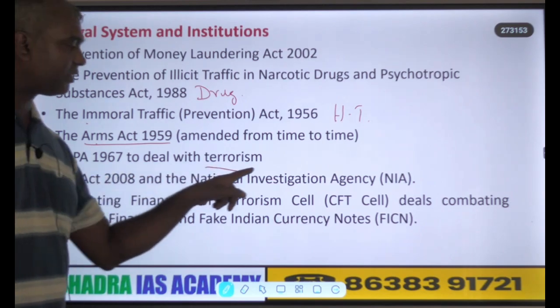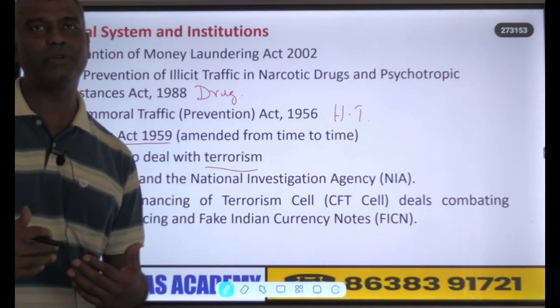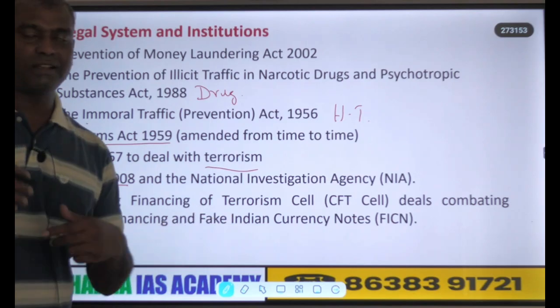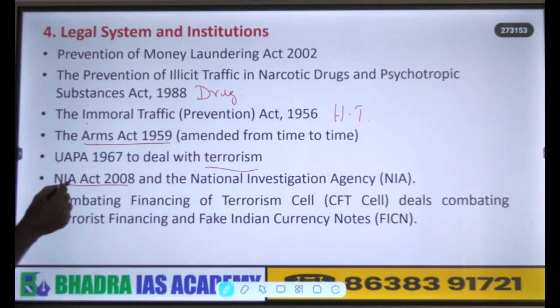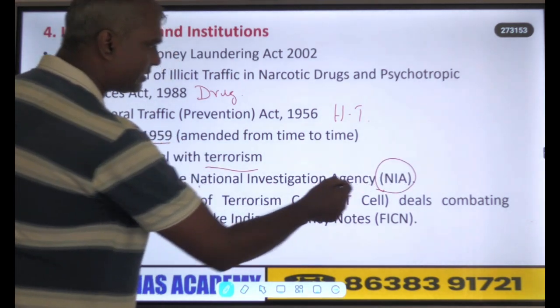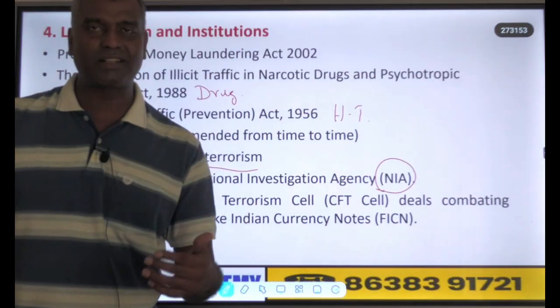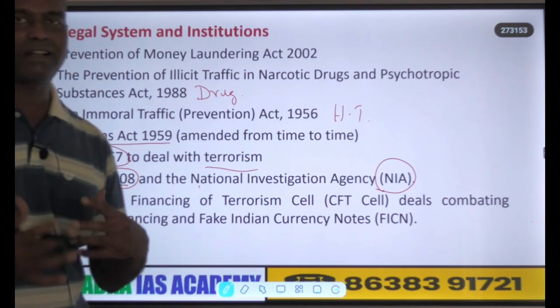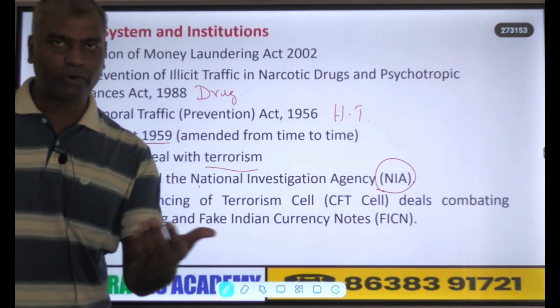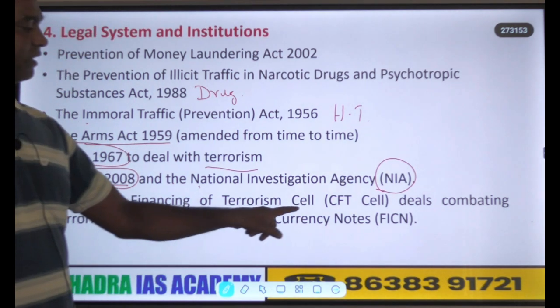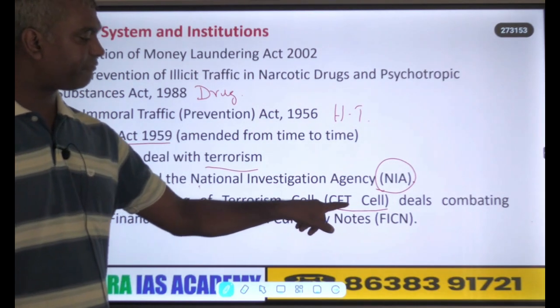UAPA basically deals with terrorists who are operating or who come into India, to arrest them. The NIA is created by the NIA Act, which actually implements the UAPA. The NIA Act creates the NIA, the National Investigation Agency. The NIA is the agency that arrests terrorists, investigates, and takes up the cases. Then to deal with fake currency, etc., which is circulated via Bangladesh into India, we have the Combating Financing of Terrorism Cell, in short the CFT cell.